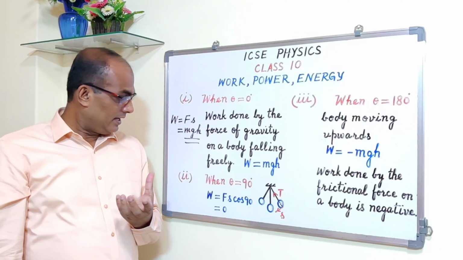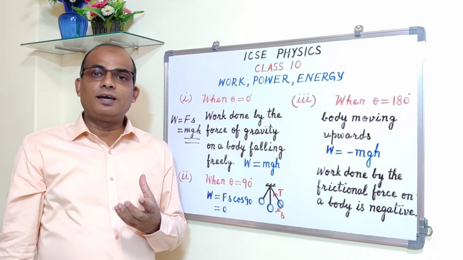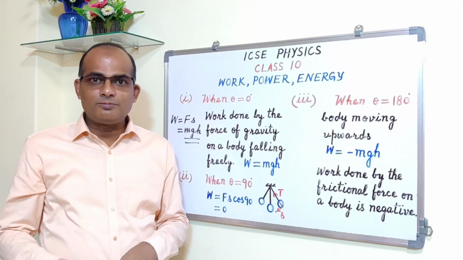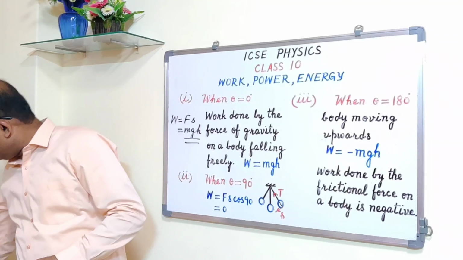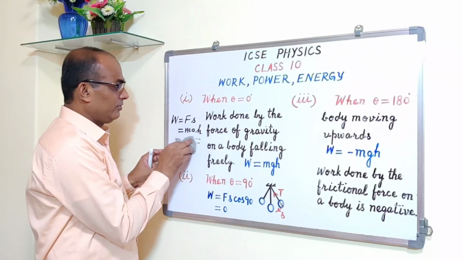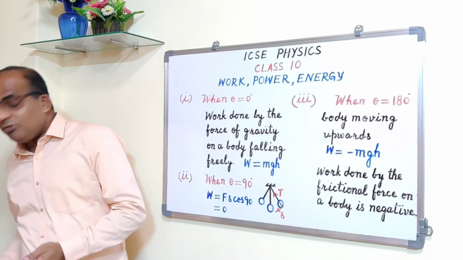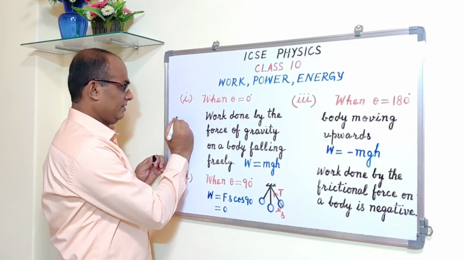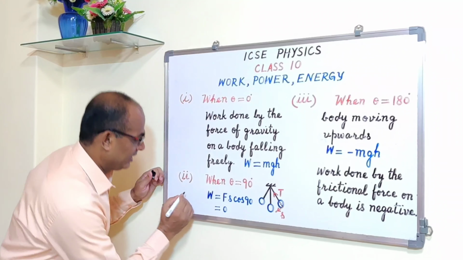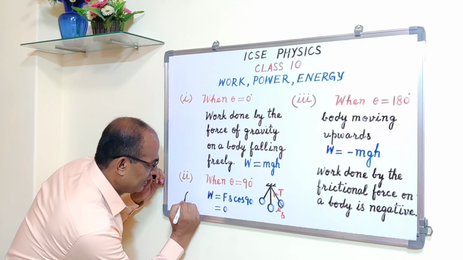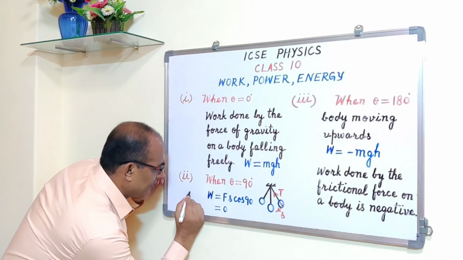One more example I can give you. When an object is moving on a circular path, in that case also the work done is 0. You know why? Because the centripetal force is directed towards the center of the circular path and the displacement is tangential. When theta is equal to 90 degrees, for this, okay, let me write down here only. This is the circular path.